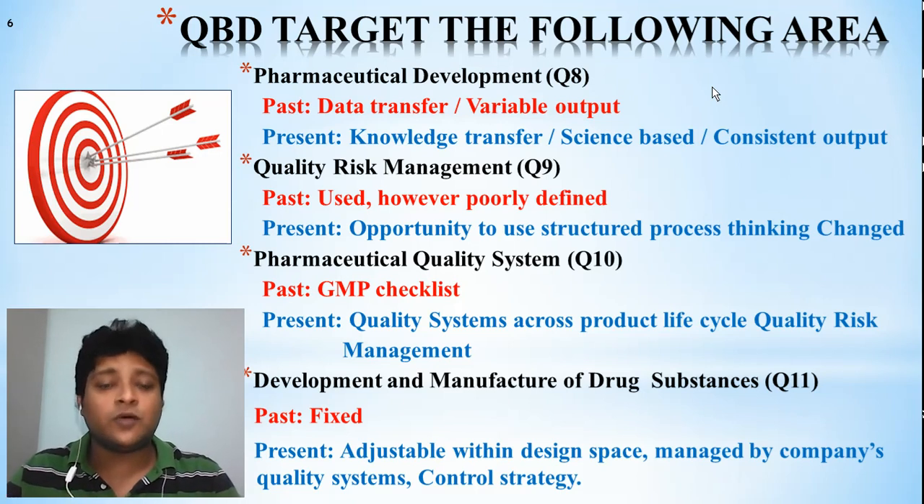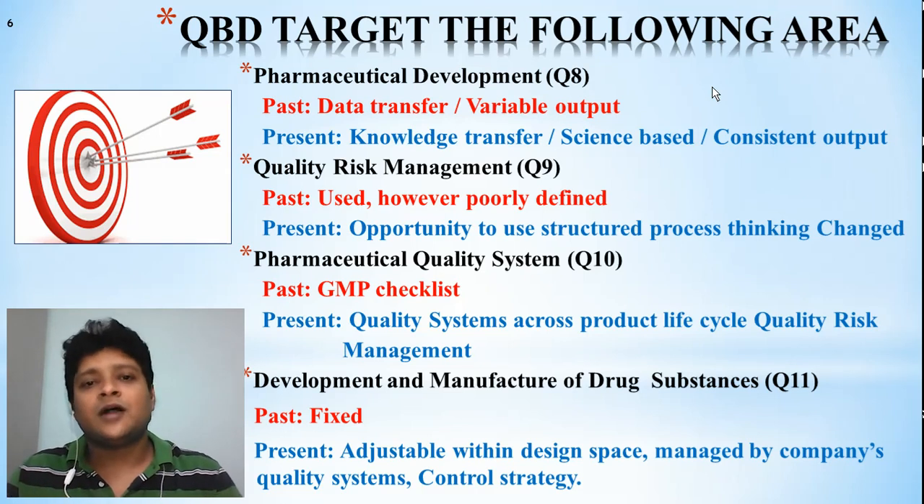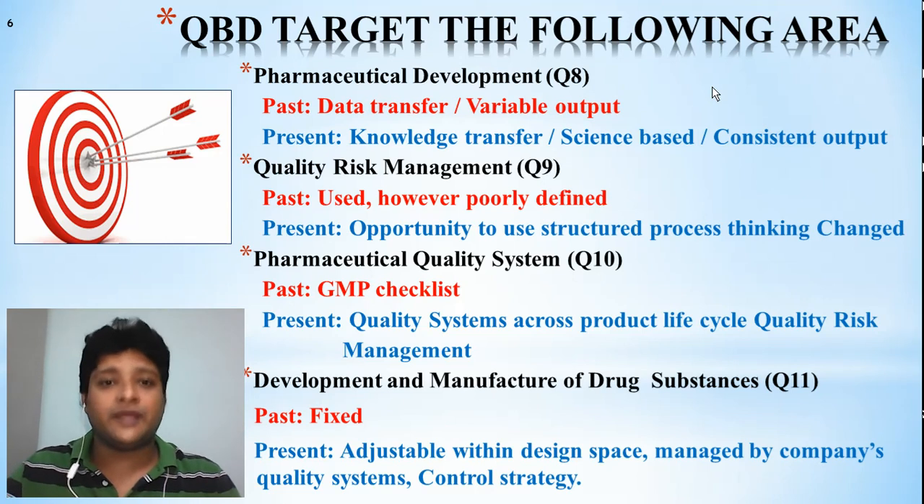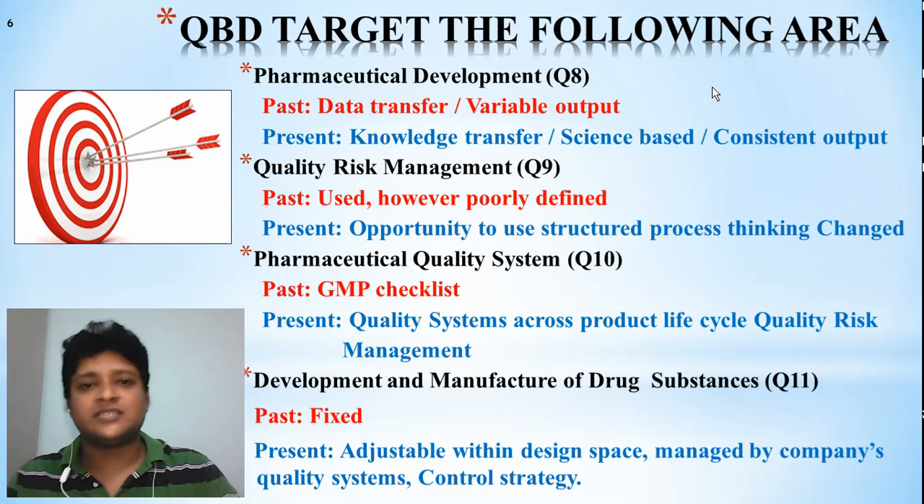The simple example I will tell about the design space. Suppose in a method it is mentioned that the product will be heated at 60 degrees centigrade, and after heating at 60 degrees centigrade, chemical B will be added. But instead of that particular specific temperature, here quality by design will indicate a range of temperature. That means the product will be heated between 50 to 70 degrees centigrade. After that chemical B will be added.